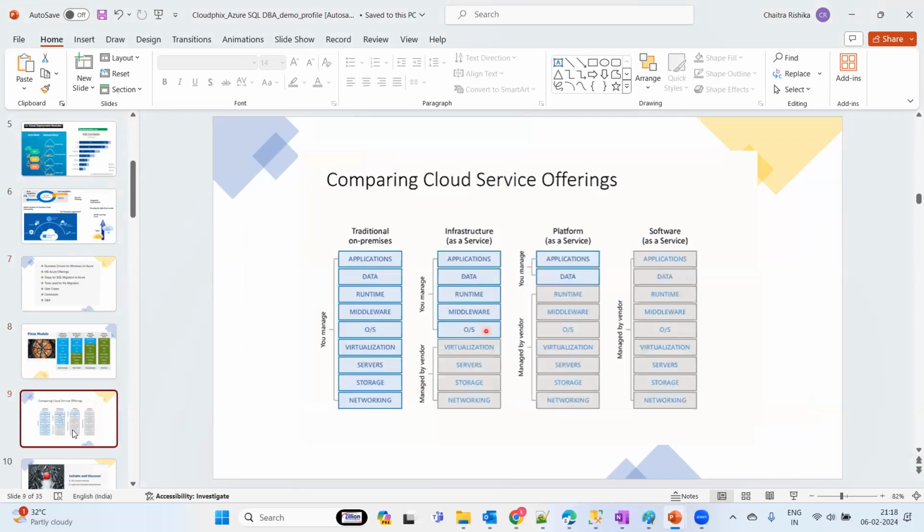So as I said just before, we talked about infrastructure as a service, platform as a service, and software as a service. So this is our on-premises. You will go into all layers. In a cloud landscape and on-premises, it's somewhat different. This is our traditional method that we do on-premises. But when you go for the cloud landscape,